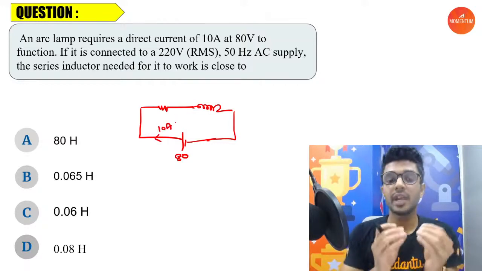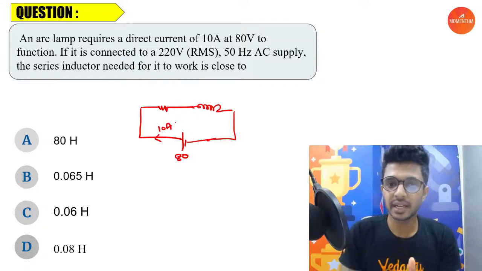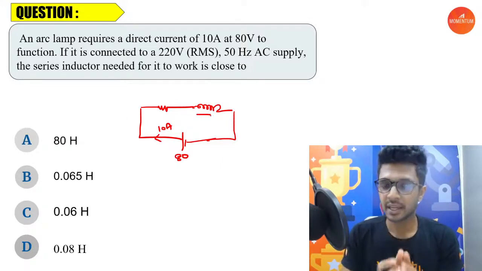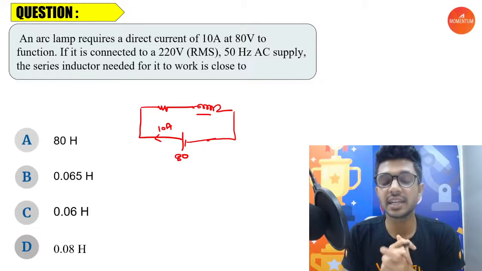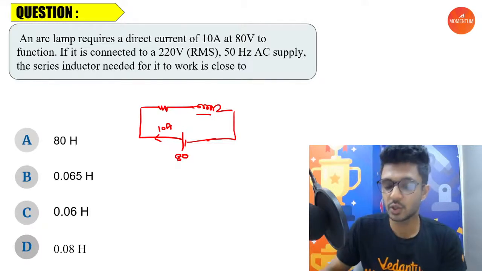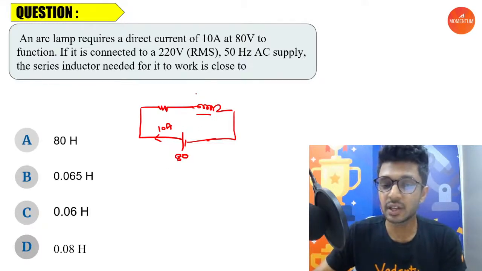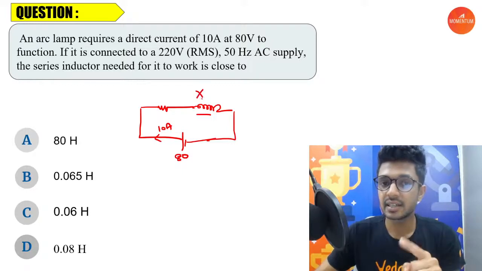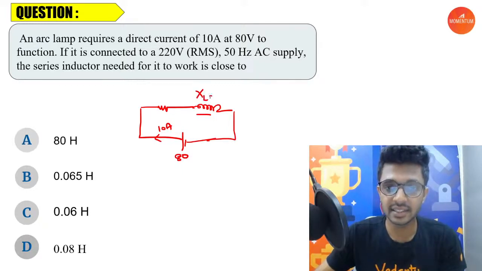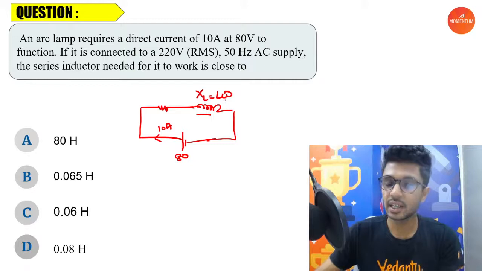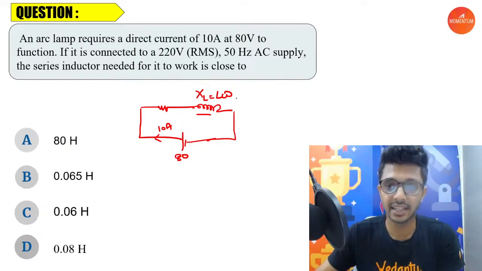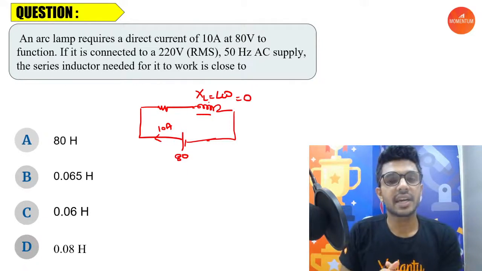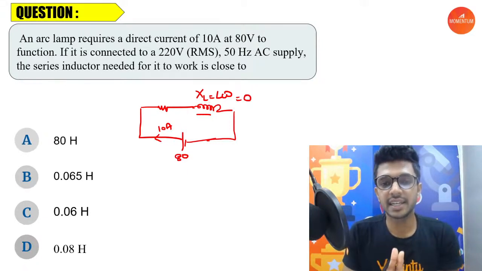We know that whenever a direct current is being provided across a resistor and inductor combination, no voltage is getting dropped across the inductor, because you have to know that the resistance of the inductor, which we call the inductive reactance XL, is L omega. Here omega, which is frequency, is 0 because we are providing a direct current. So the inductive reactance is equal to 0 for the given inductor here.